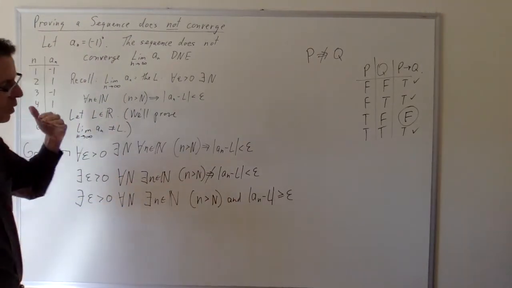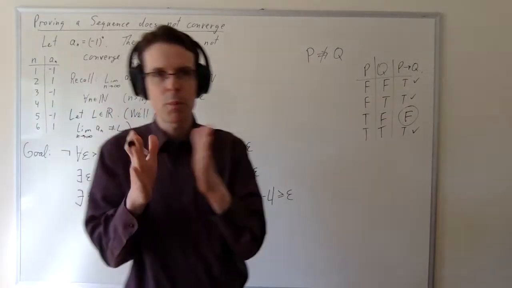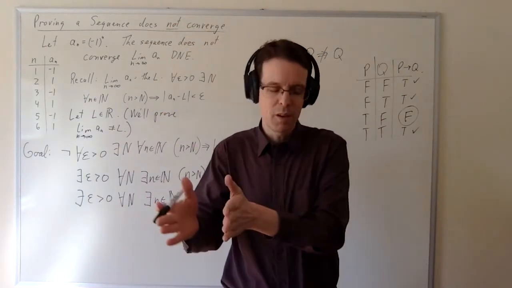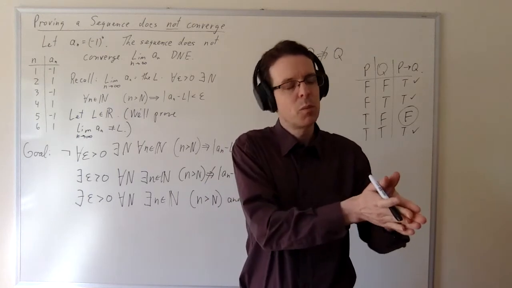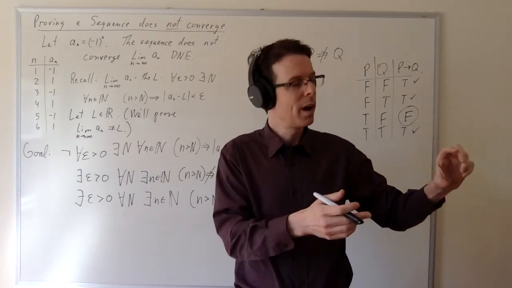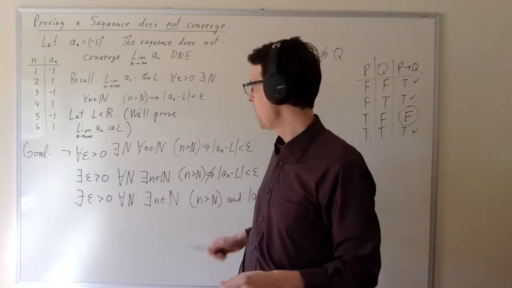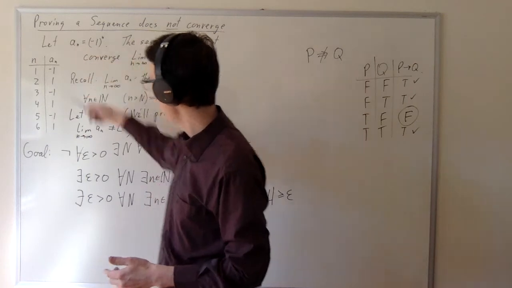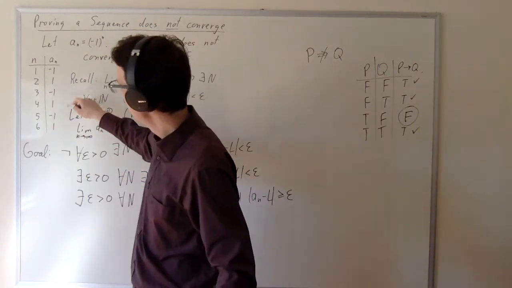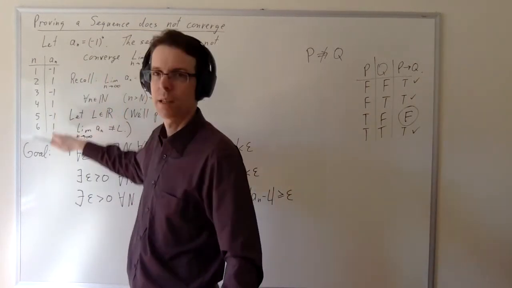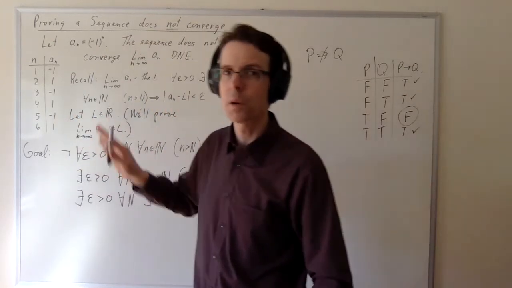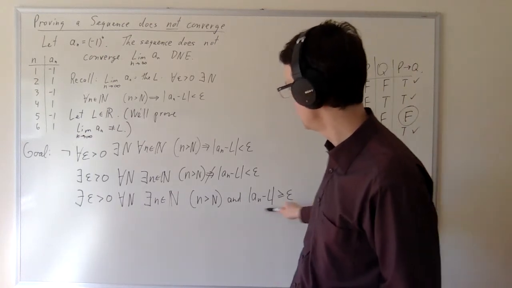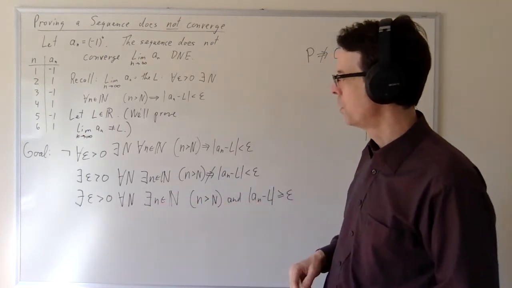So in other words, no matter what proximity you're interested in, and no matter how far you read out in the sequence, there's a place beyond that in the sequence where that sequence term is pretty far from L. And you can see that's actually pretty believable given the sequence, because no matter how close you want to get to any number L, eventually you're either going to still have minus ones or you're going to still have ones, and one of those is going to be reasonably far from the value L. And so this is the statement that we want to try to prove.